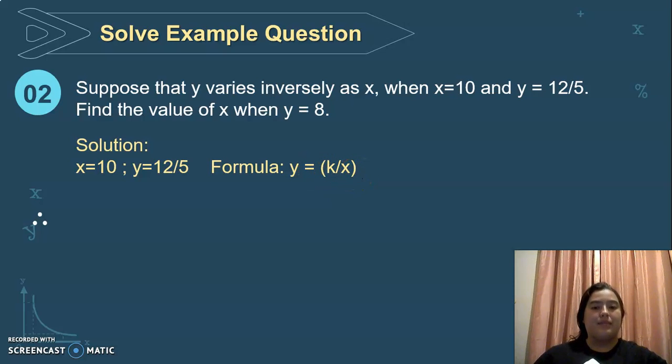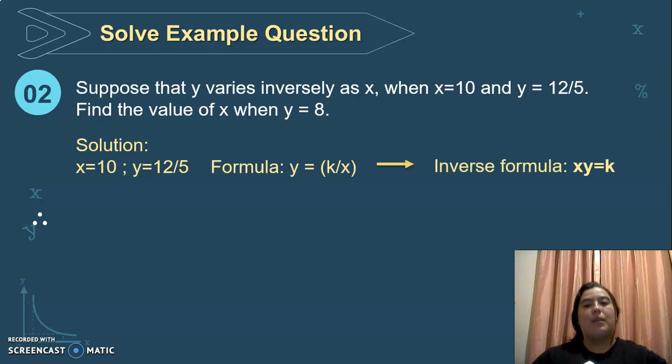But in this case, we're going to use the inverse formula. Why? Because we are looking for x when y equals 8. Okay, so we have to change the formula. Now we are going to use xy equals k. Because if you read, in the last example it said find the value for y, but in this one it is find the value for x when y equals 8. So that's why we have to change the formula: xy equals k.